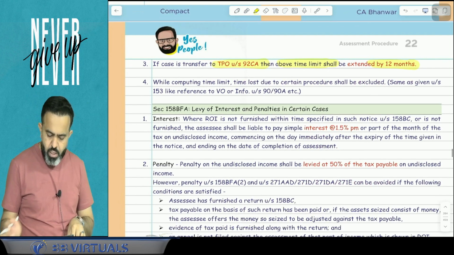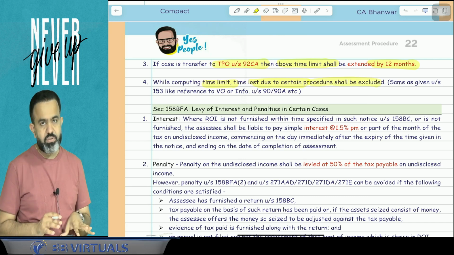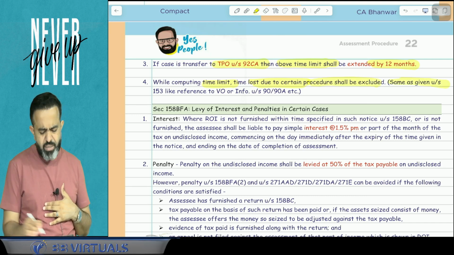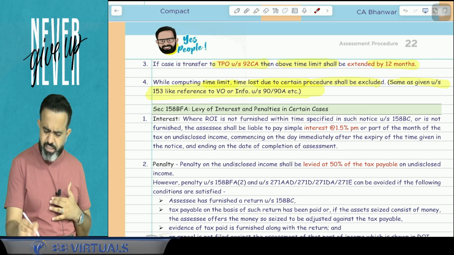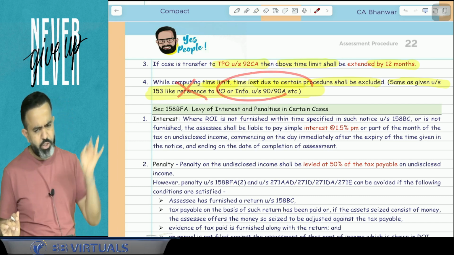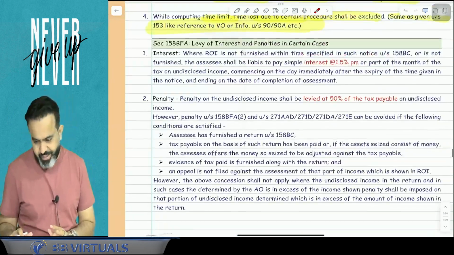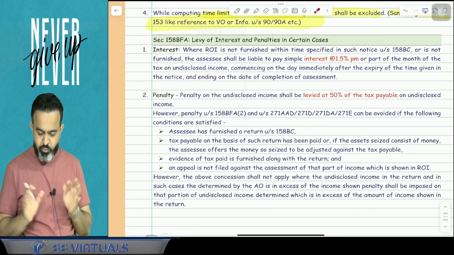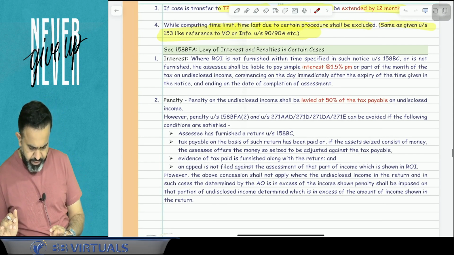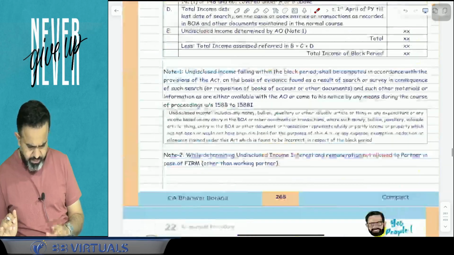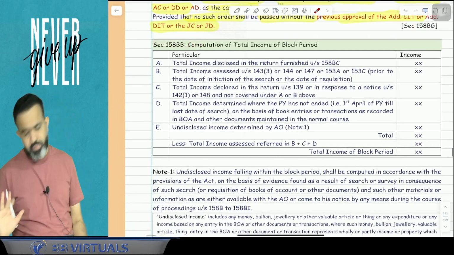One more point. While computing the time limit, time lost due to certain procedures shall be excluded, which is given under section 153, like a reference to the VO, information from a foreign country, that we will discuss later. So you can skip point number 4 as of now. Now guys, how penalty will be applicable, like in this case what will be the tax rate and what will be the penalty, that we are going to discuss. So here, levy of interest and penalty, tax rate is given here. Let's discuss first this point, section 158BB.